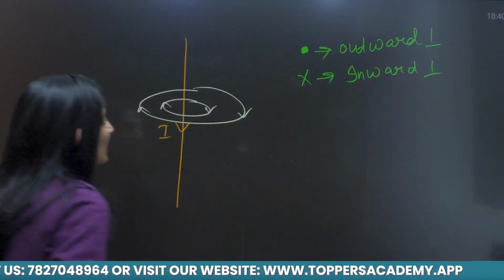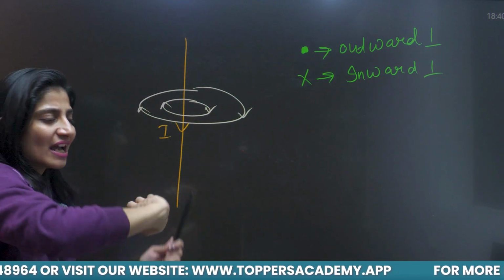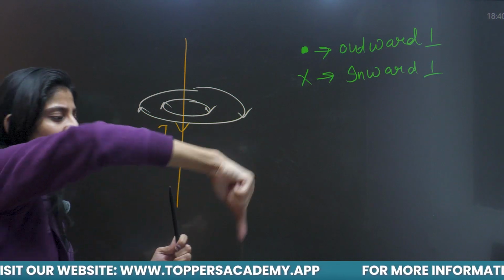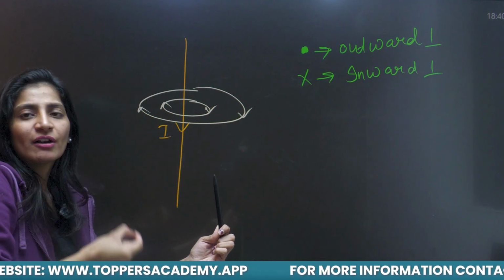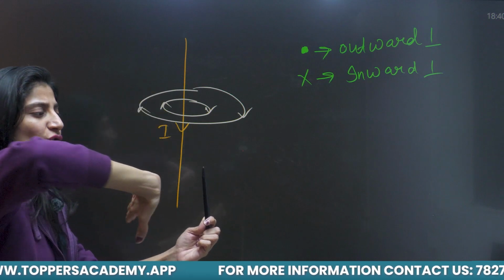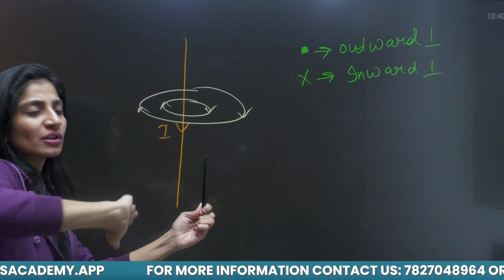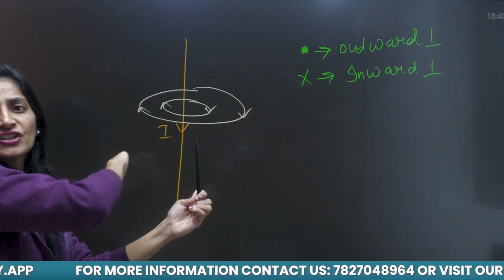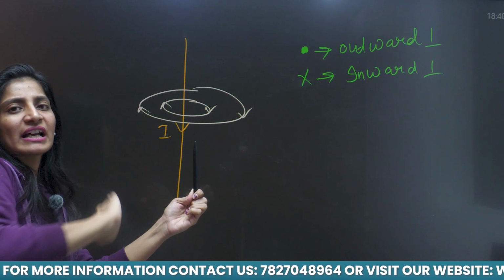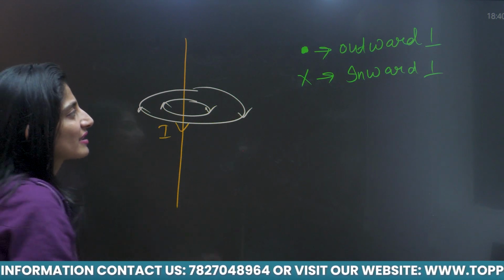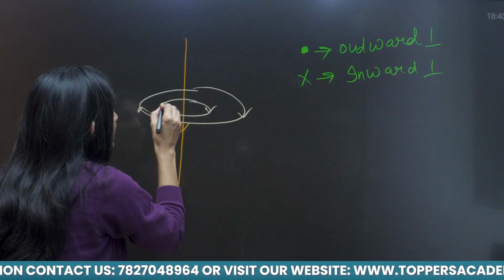So for this wire, if current is flowing in the downward direction, I am getting magnetic field in clockwise sense. If I want to find out the magnetic field at this particular point, I can see that my tangent is pointing in the perpendicular direction, that is inside the plane. So I will say inward perpendicular is cross.